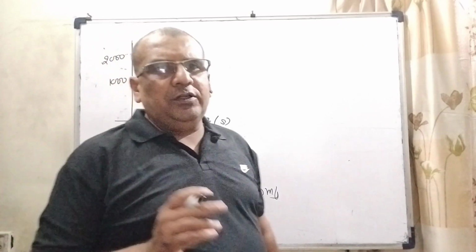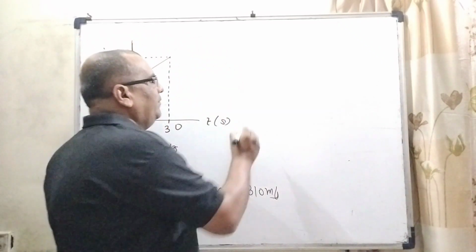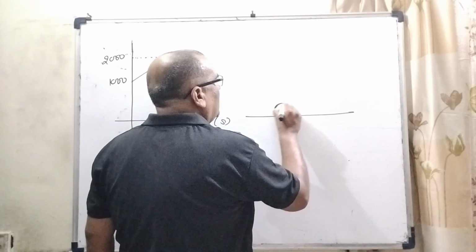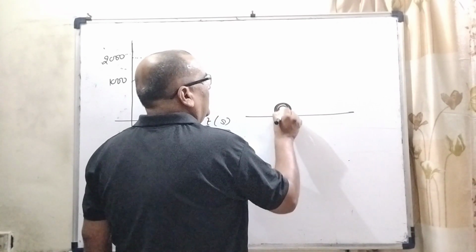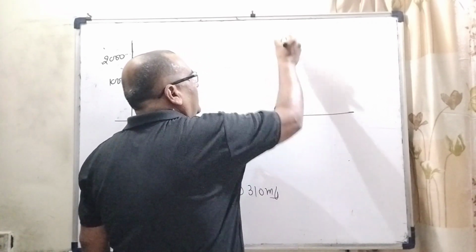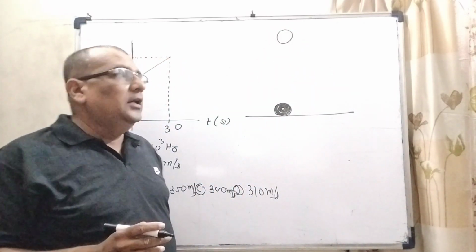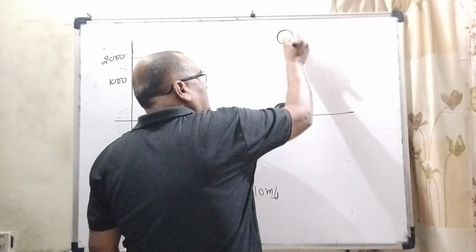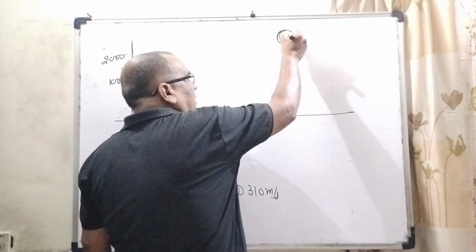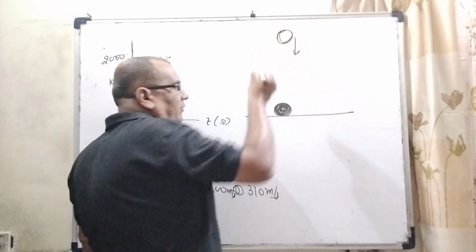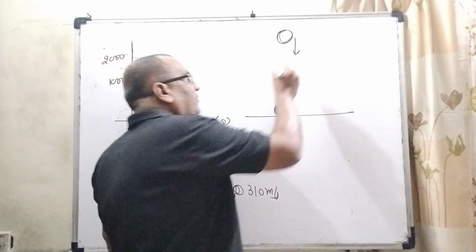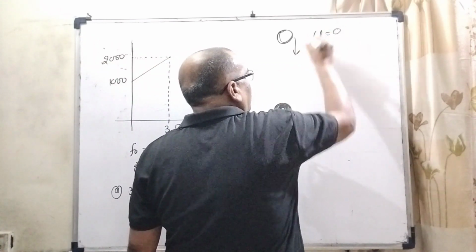Firstly, we have to understand what the question says. Here we have given a stationary sound source and observer is dropped. Here observer, what is observer? Detector, sound detector, that works as an observer. So this observer is released, or we can say dropped, means initial velocity is u equal to 0.